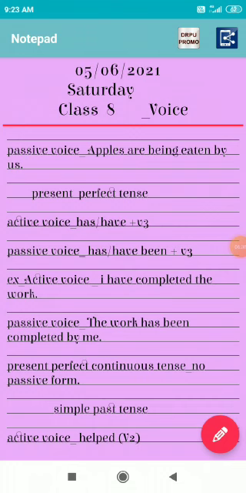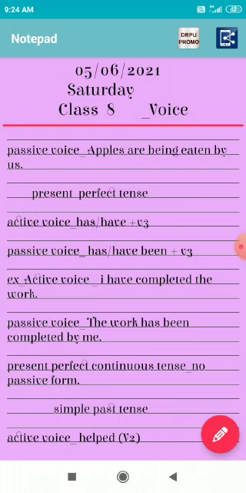After that, present perfect tense. If our present perfect tense structure is has, have, verb third form, so if the active voice is in the present perfect tense, it will be converted into the passive voice in this way: has, have been, verb third form.